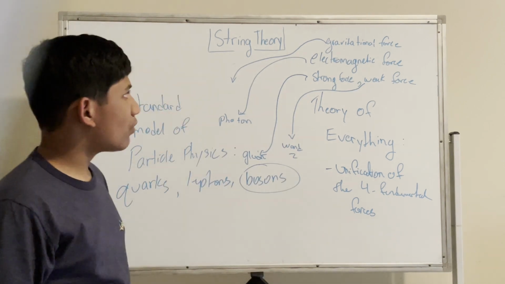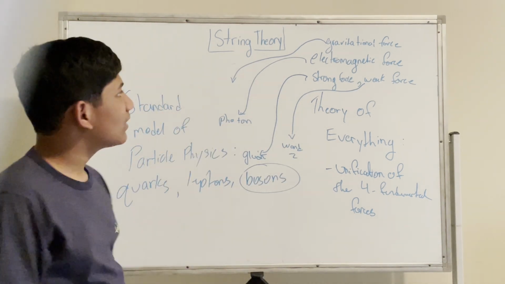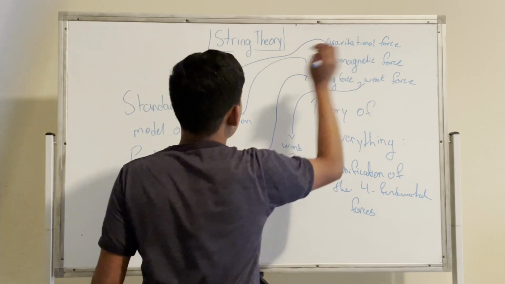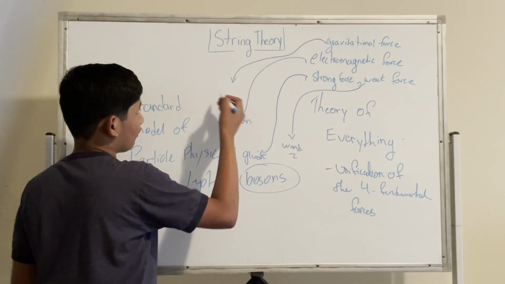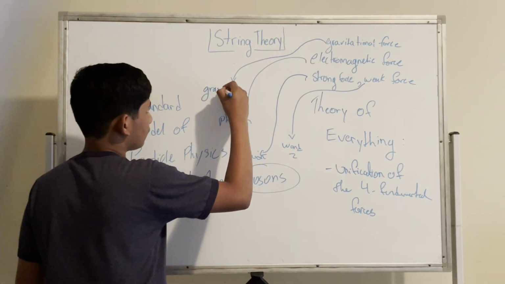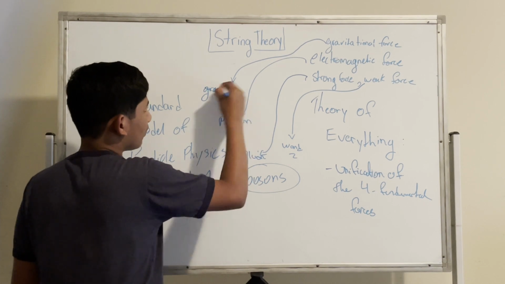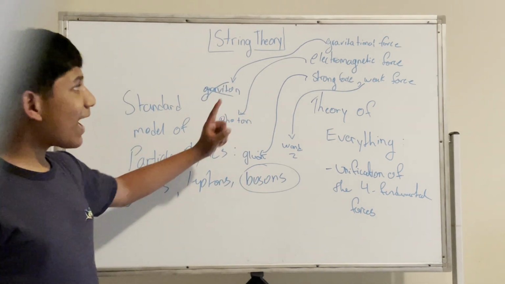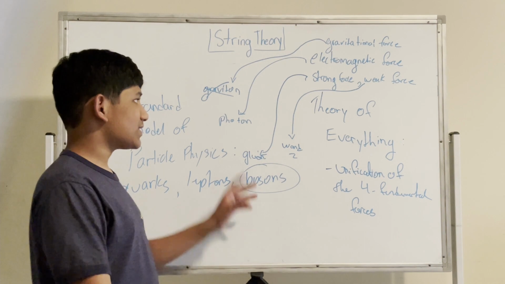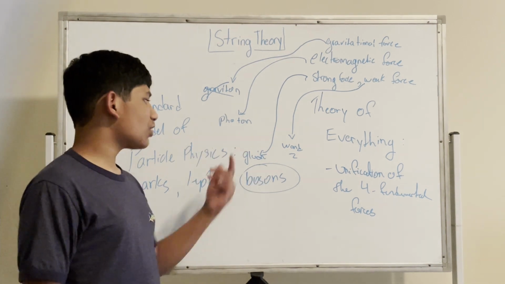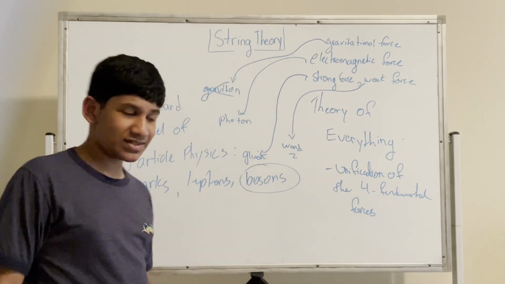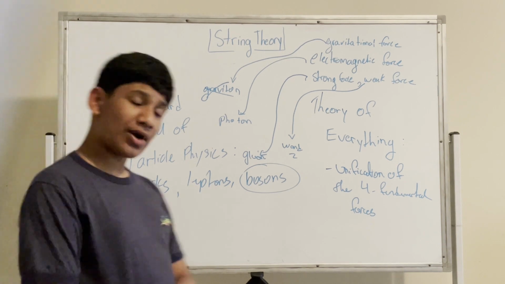The gravitational force essentially represents gravity. But what is the particle for this? It's a graviton, right? Well, wrong. A gravitational force does not have a particle attached to it. Now, these are all true. We have the photon, the gluon, W, and Z bosons. However, we don't have a particle for gravity.